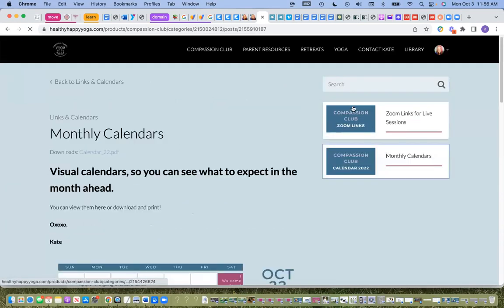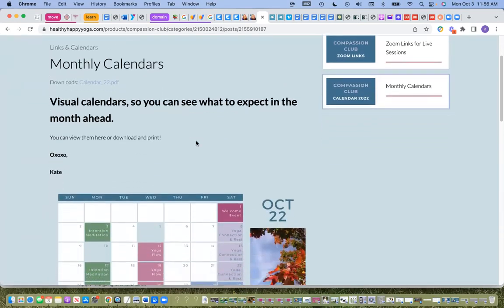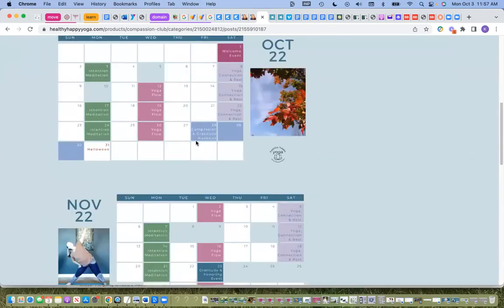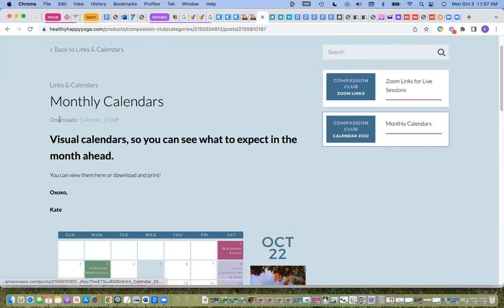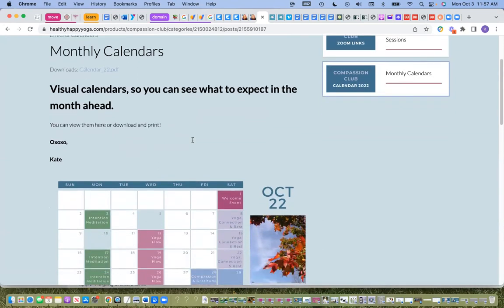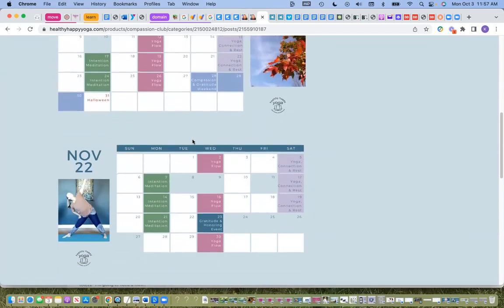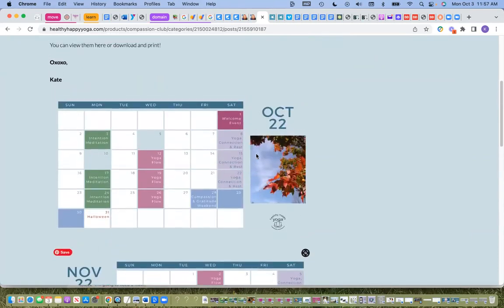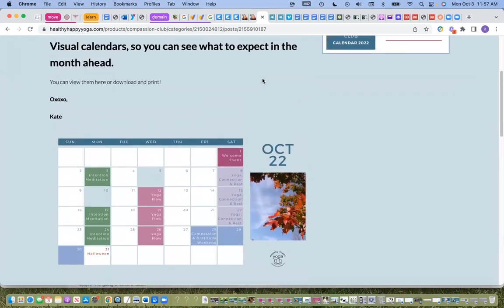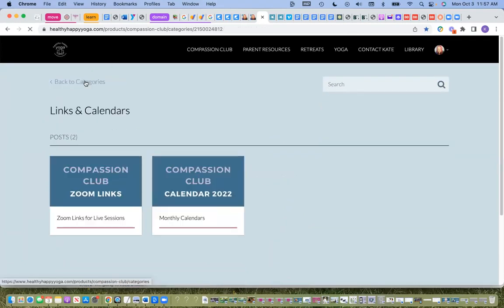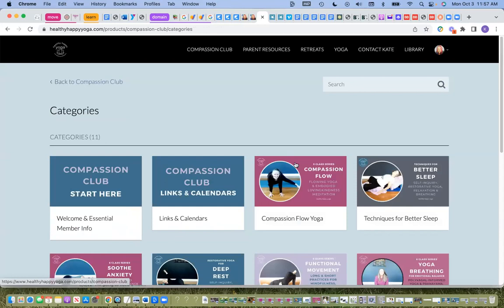So this is your monthly calendars. You can actually download these. Where is it? Up here. So where it says downloads here, you can click on this and you can download them and print them out if you want to. Or you can just look at them right here. And this tells us when we're meeting, when we're not meeting. All right, so this Wednesday we won't be meeting. And then Monday. Okay, I'm going to go back to categories.